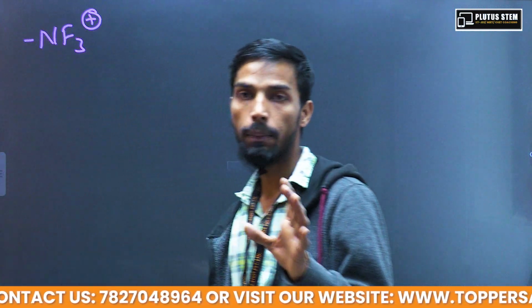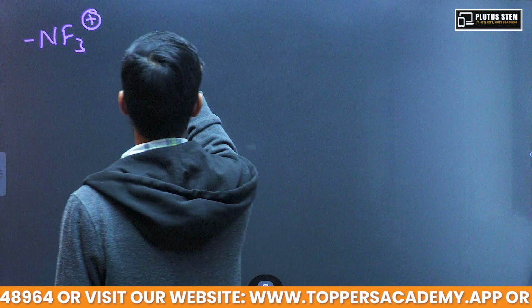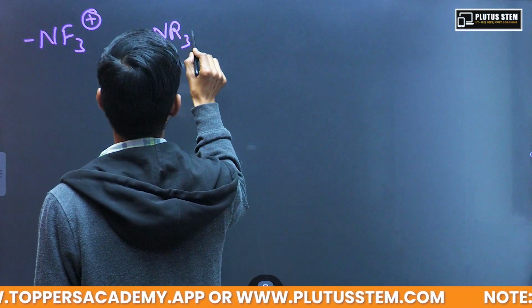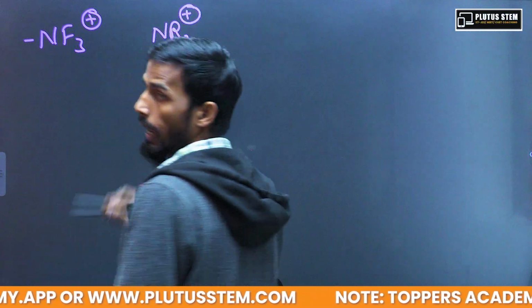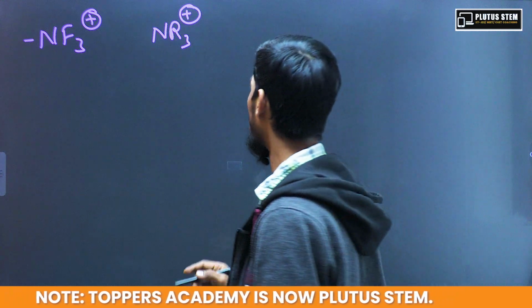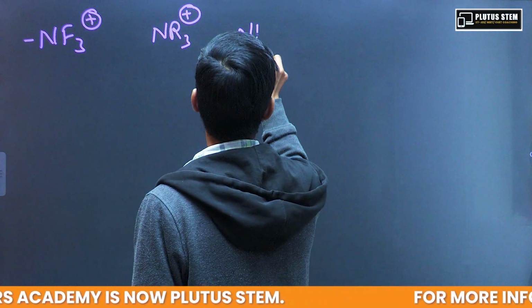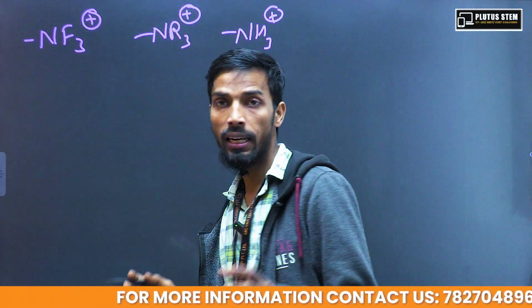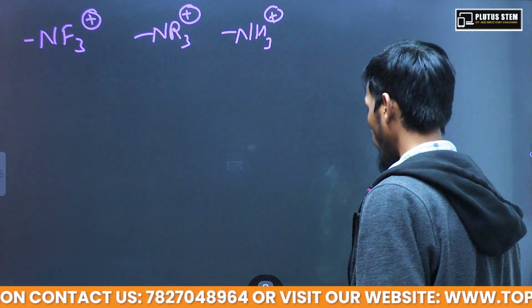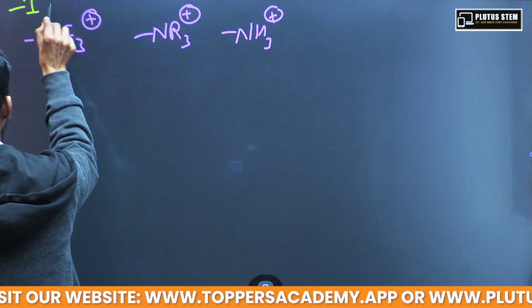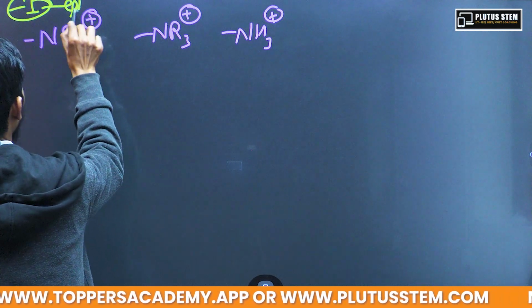After NF3 positive, we are having NR3 positive, and after that NH3 positive. If they are linked to some carbon chain, they are going to show the minus I effect.